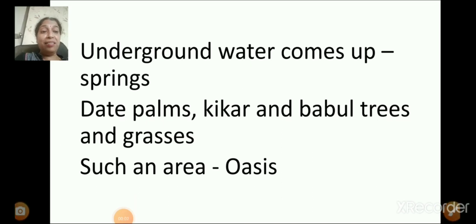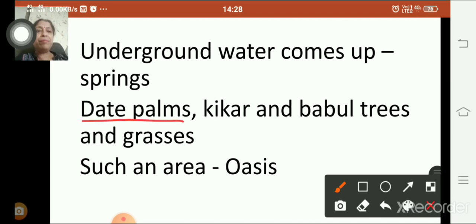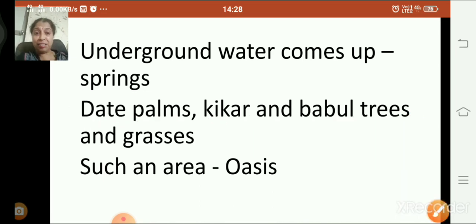So children, now we'll learn the term oasis. See children, there are some places in the desert where underground water comes up to the surface in the form of springs, and trees like date palms, kikar, and babul trees and grasses grow in these areas. So, such an area in the desert with water and greenery is called an oasis.